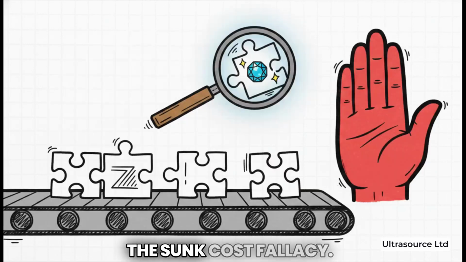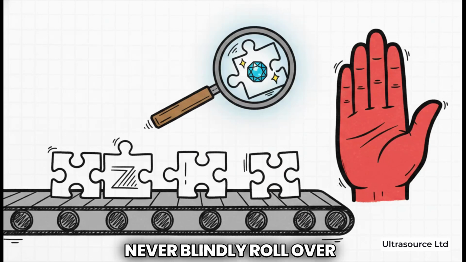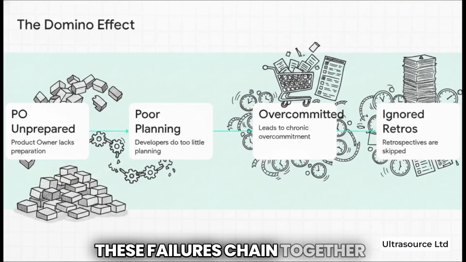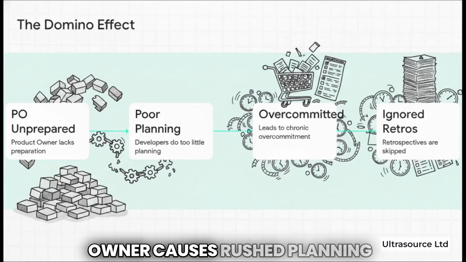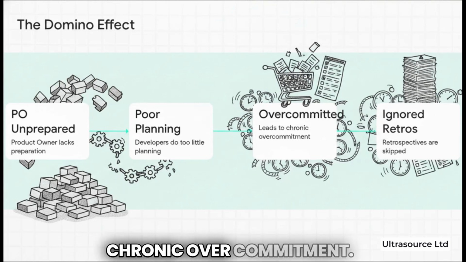Also, watch out for the sunk cost fallacy. Never blindly roll over unfinished stories without reevaluating their business value. These failures chain together. An unprepared product owner causes rushed planning, which leads straight into chronic overcommitment.